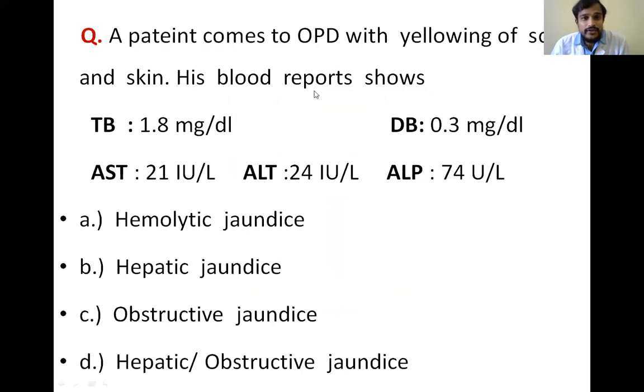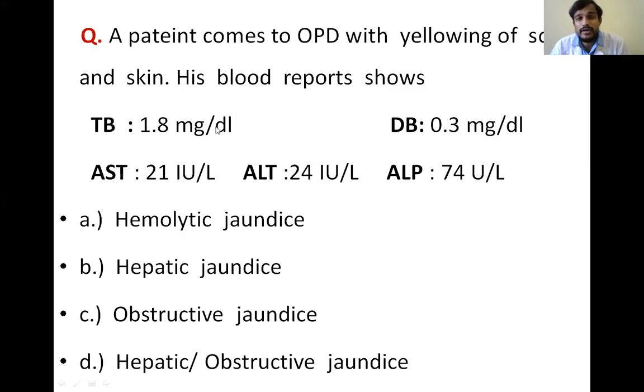Here clearly you can see the normal range of total bilirubin is 0.2 to 1.0. Here it is 1.8, so total bilirubin is increased. Direct bilirubin is normally 0 to 0.3, this is normal. AST, ALT, ALP are all in the normal ranges. AST and ALT normal means there is no liver damage, so not hepatic jaundice. ALP is normal means there is no obstruction, not obstructive jaundice.